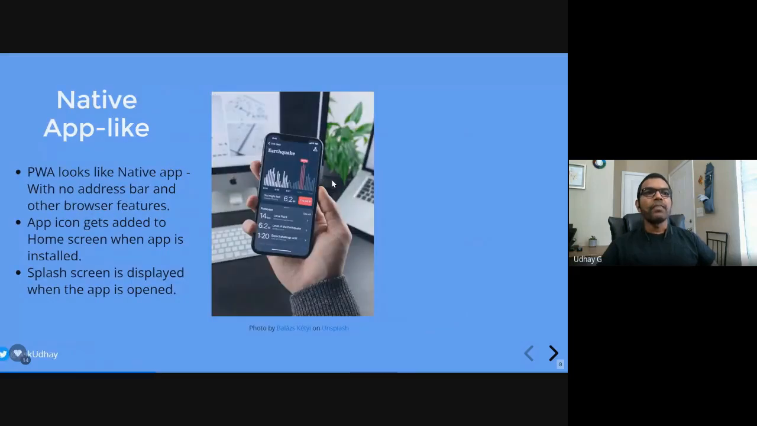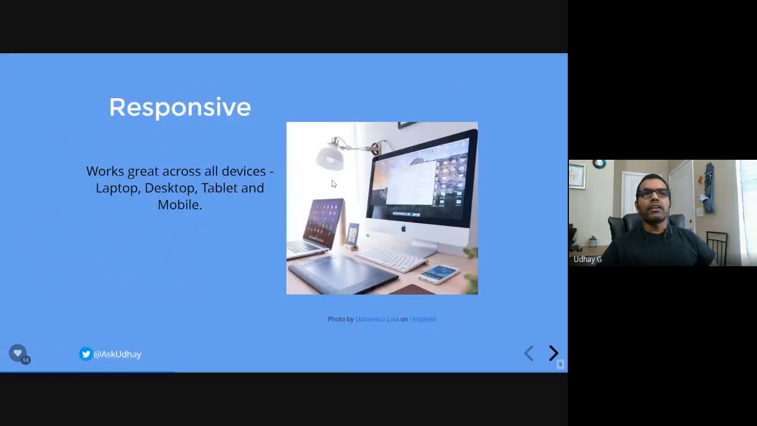And responsive. The progressive web app that we are going to develop, make sure it is responsive, so that the user will have the same look and feel everywhere, wherever he is going to access it. You should have a good look and feel on tablets and on browsers running on mobile devices, as well as on desktops and PCs, right? So it's going to be responsive.